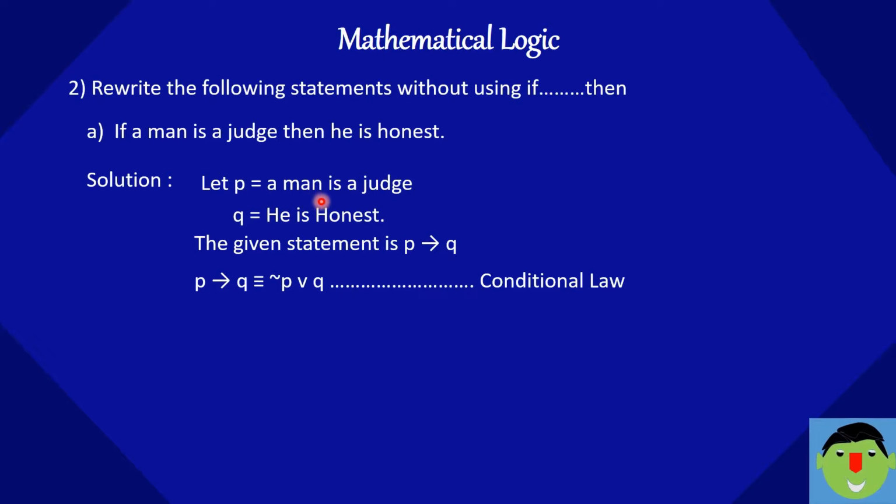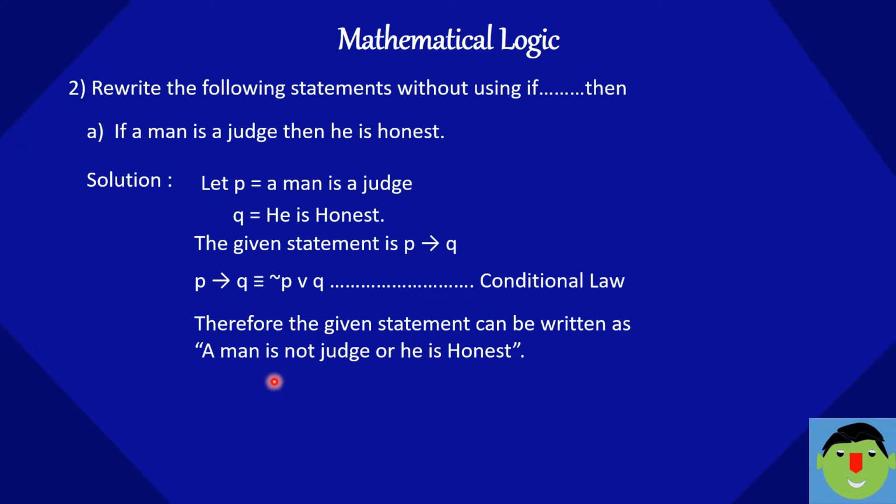A man is not a judge. This is the negation of P. And here, or. So or he is honest. So we can write: a man is not a judge or he is honest. This is the answer to this given statement.